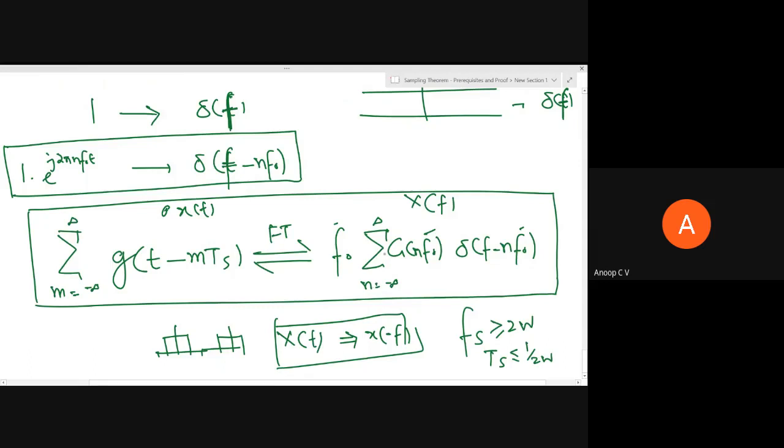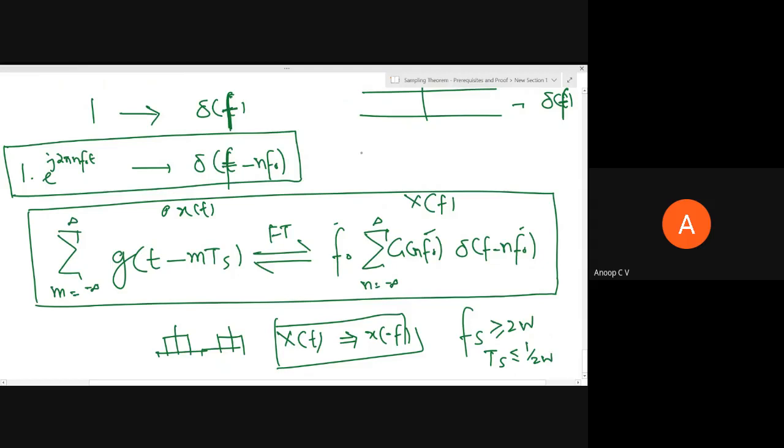Then we came up with a mathematical model. In the mathematical model we saw the instantaneous sampling process or ideal sampling process can be considered as the product between an ideal impulse train and the signal which has to be sampled. Then we wrote the mathematical expression for that. And there is one more approach to find the Fourier transform of our sampled signal.